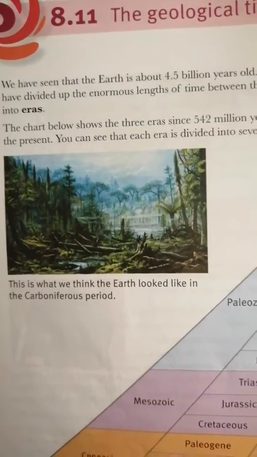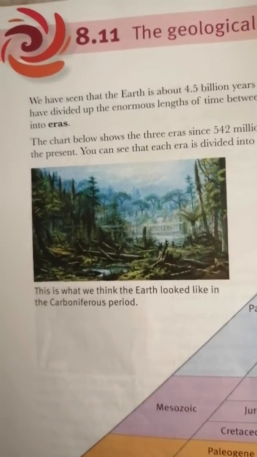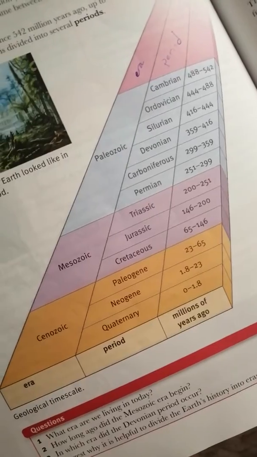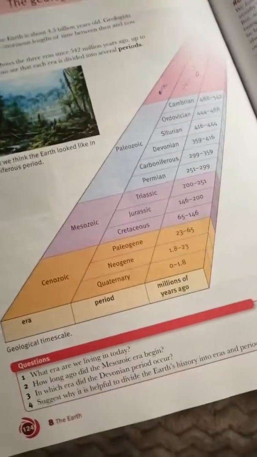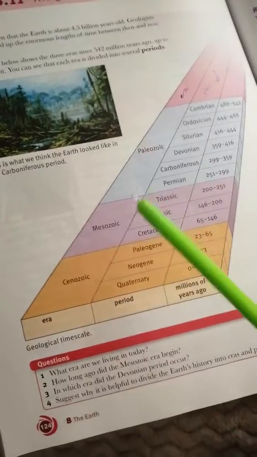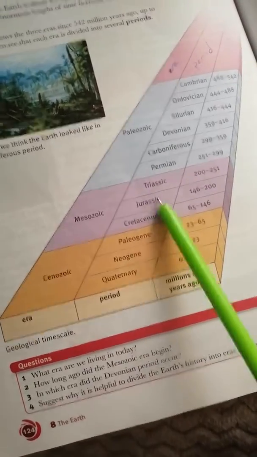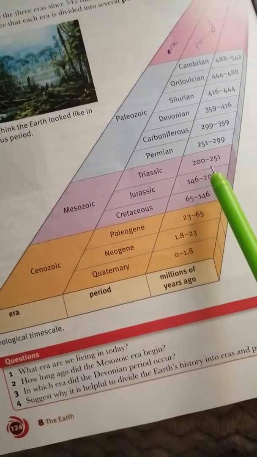this is what we think the Earth looked like in the Carboniferous period. Now, each period was named according to the thing that was most known about it. So let's see here. Let's take one for an example. We have the Mesozoic era. We have the Jurassic period. The Jurassic period is where the dinosaurs lived.